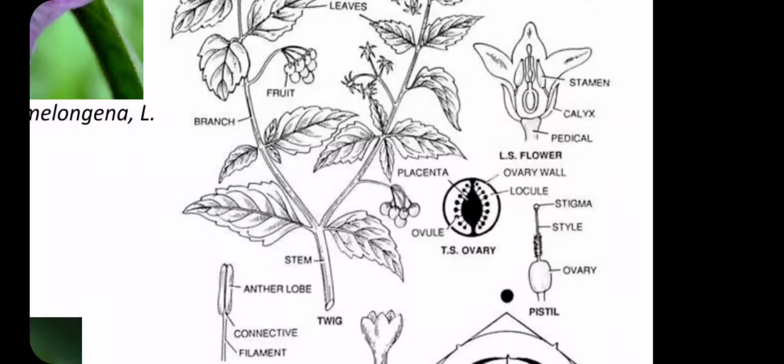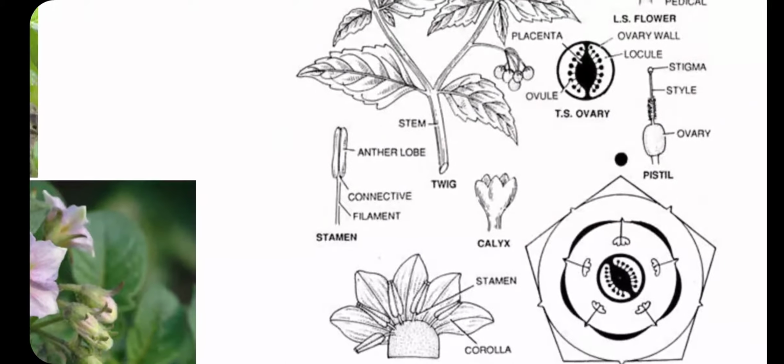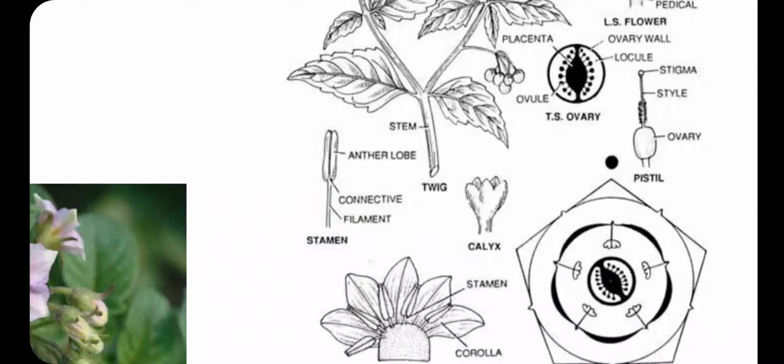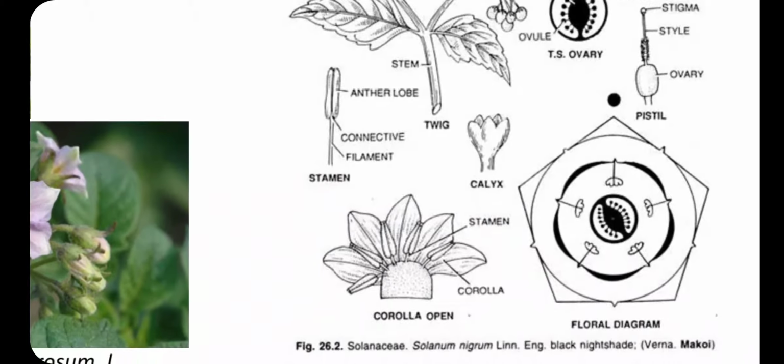Here the pistil, that is the gynoecium, is shown: the ovary is large in size, the style is simple, and the stigma is there. Then the stamens are also there, the filament is not long, not short. The anthers are diathecous, and the connection of the stamen filament to the anther lobe is visible.